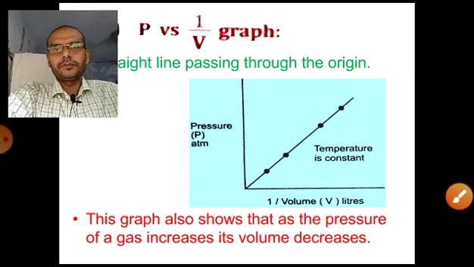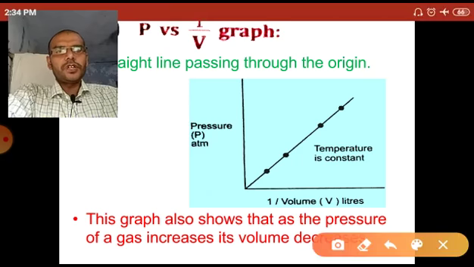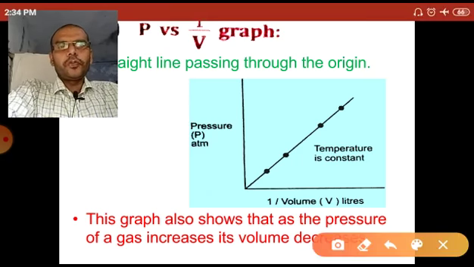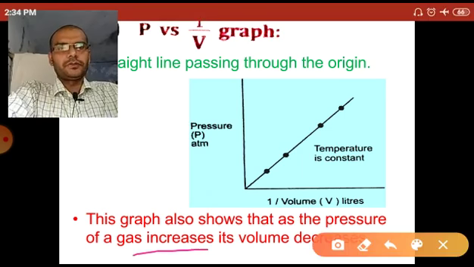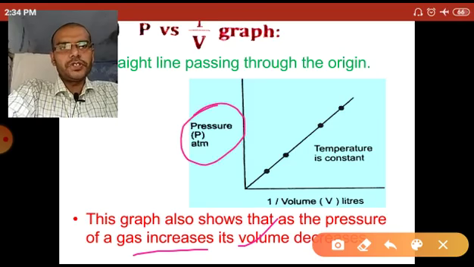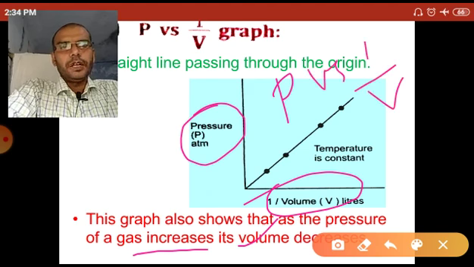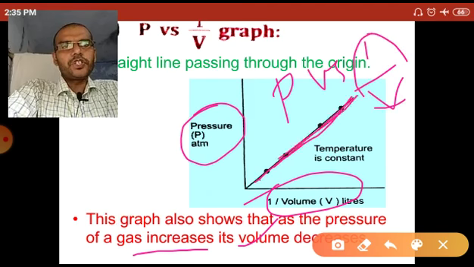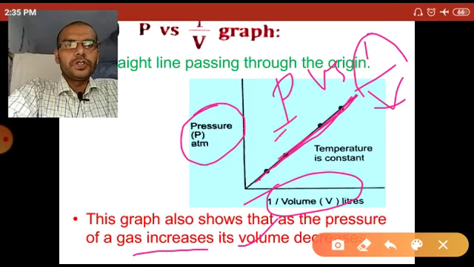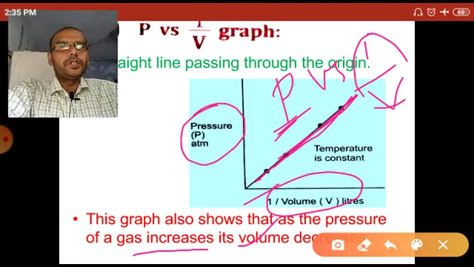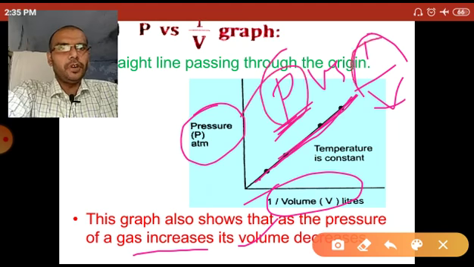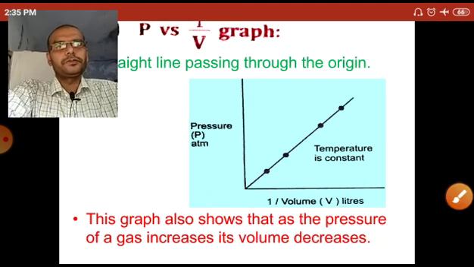So we conclude that this graph also shows that as the pressure of a gas increases, its volume decreases, because the P versus 1 by V graph is a straight line. So when pressure increases, then the volume decreases, and vice versa.